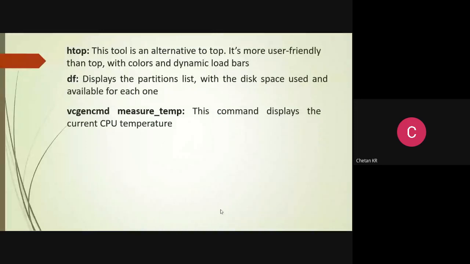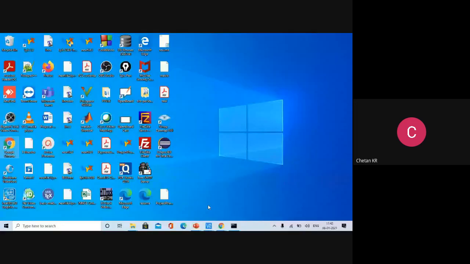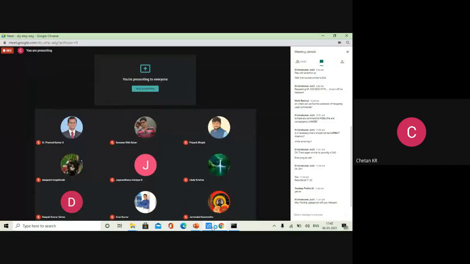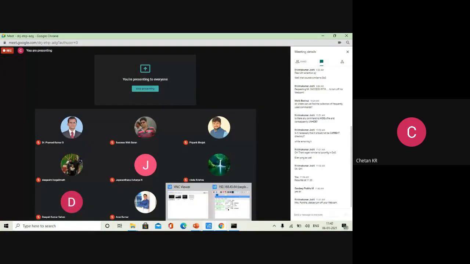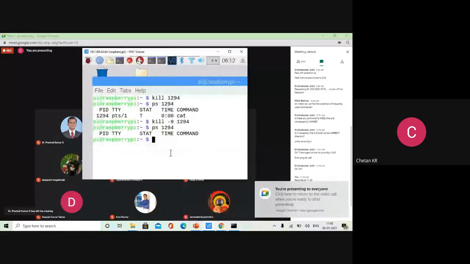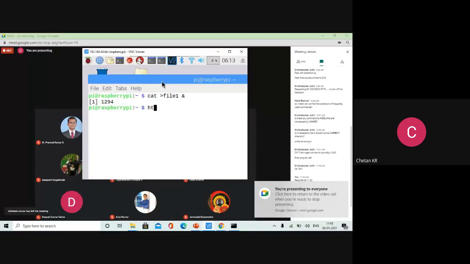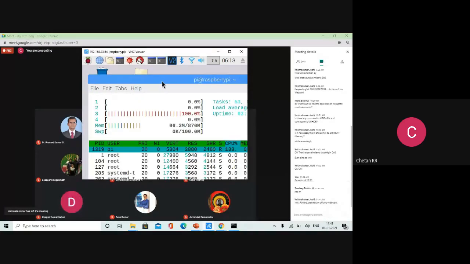htop. You might see that in every Windows system there is something called the task manager, which shows the list of tasks and other things. Something similar to that we have in Linux, that is in this Raspbian. We can give the command htop. It will show how much memory it is occupying, what the priority is, how much CPU it is taking.